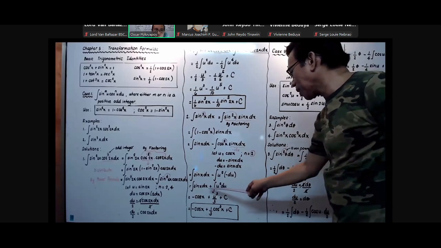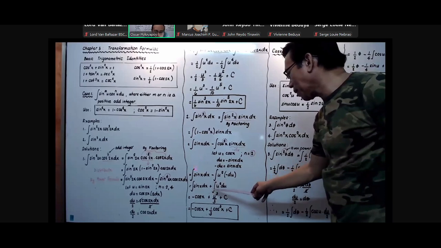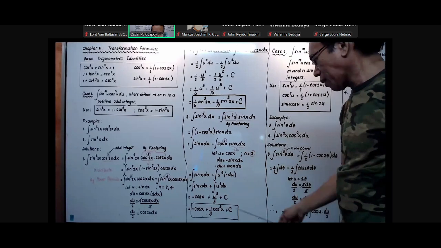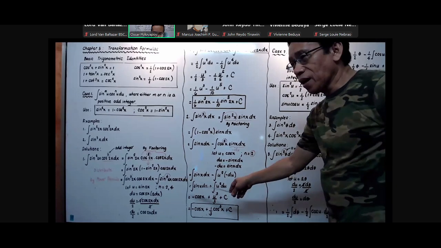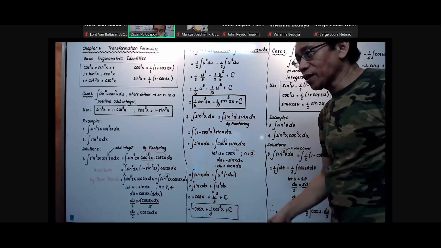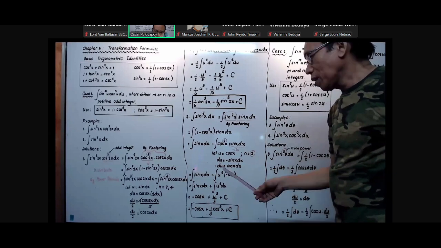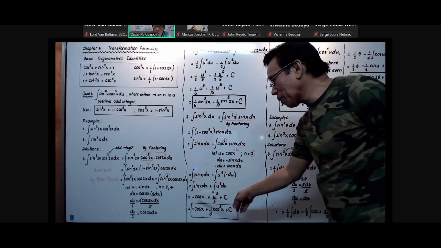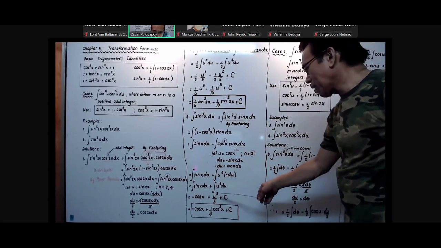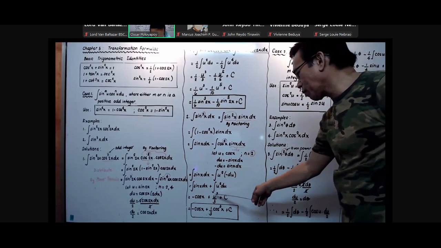And therefore, the integration of sine x dx is equal to negative cosine x. Take note of that: when we integrate sine, the value is negative cosine. Then, when we take the derivative of cosine, the answer is negative sine. That is the reverse. Now, the integration of u squared du is equal to u to the third over 3